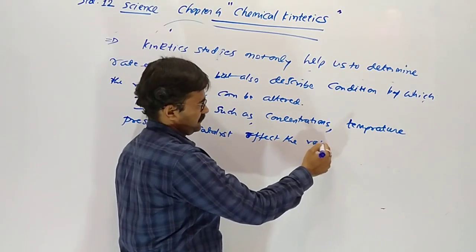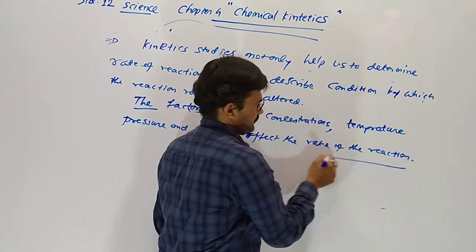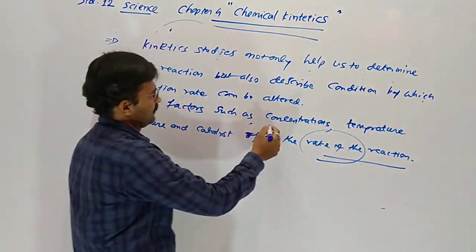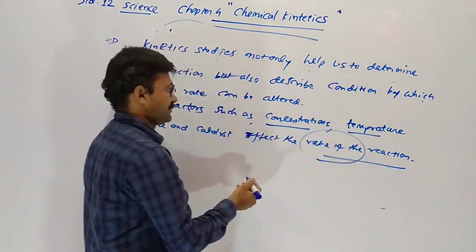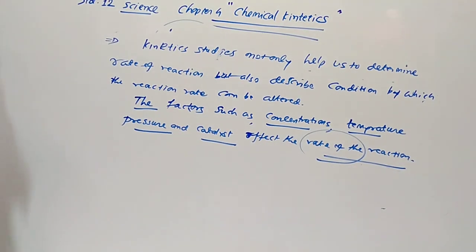The speed of the reaction can be changed by changing concentration, temperature, pressure, and by using a catalyst.